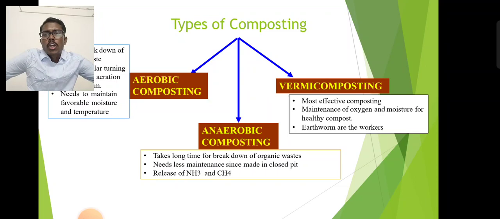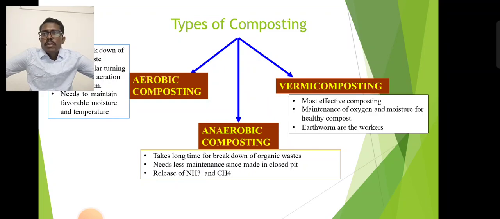Next, the types of composting: aerobic composting, anaerobic composting, and vermicomposting. Aerobic composting means composting breaks down in the presence of oxygen. Anaerobic composting takes place in the absence of oxygen. Aerobic composting is a quick breakdown of organic waste, but needs regular turning, an aeration system, and maintenance of moisture and favorable temperature. Anaerobic composting takes a long time to break down the organic waste and needs less maintenance. It releases gases such as NH3, CO2, and methane.